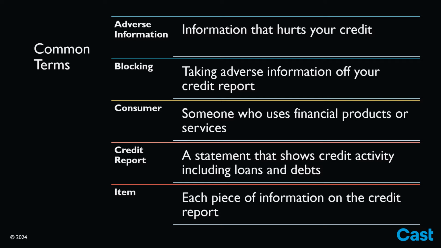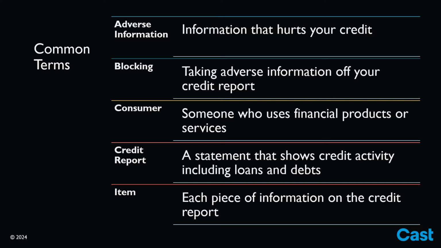These common terms will be used throughout this training and are key concepts in understanding the DBRA. First is adverse information. Adverse or negative information means information that's not good for your credit. It can make your credit score low or make it hard to do things like rent a house or get a credit card. In the DBRA, adverse information can include items on the survivor's report that don't impact their credit but are still a result of the trafficking victimization. Second is blocking. Blocking is when you take the adverse information off your credit report or stop it from being shown to others.